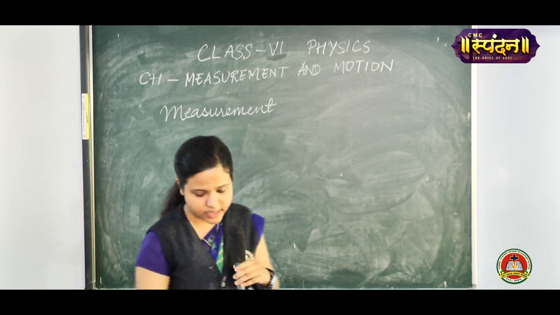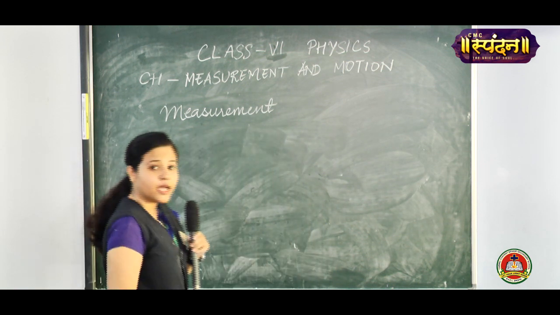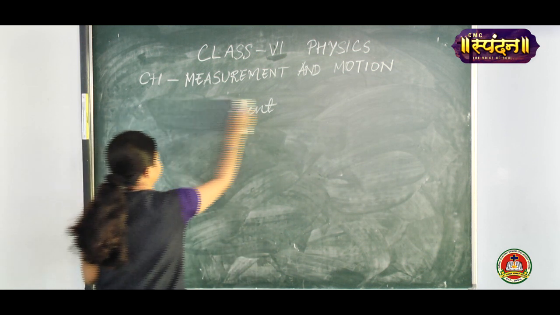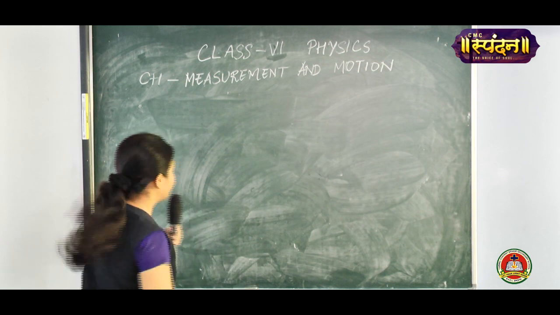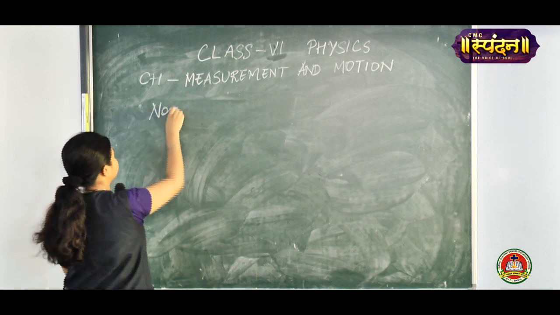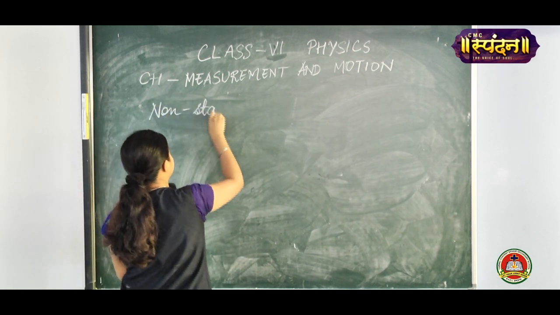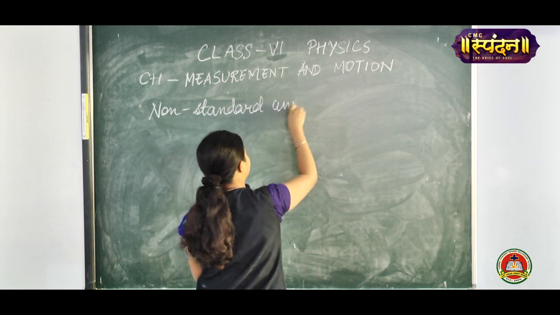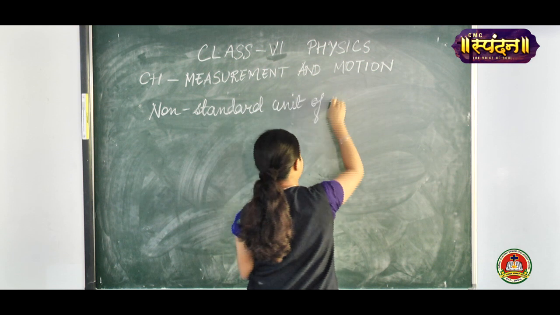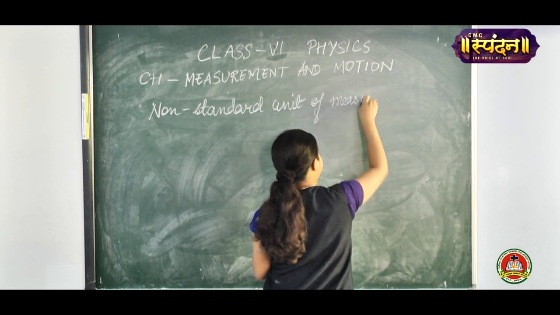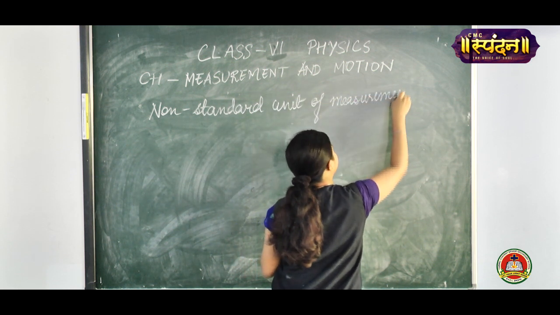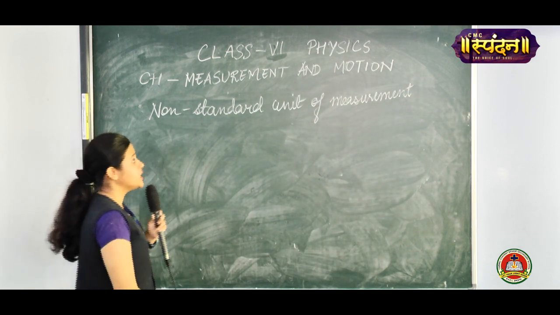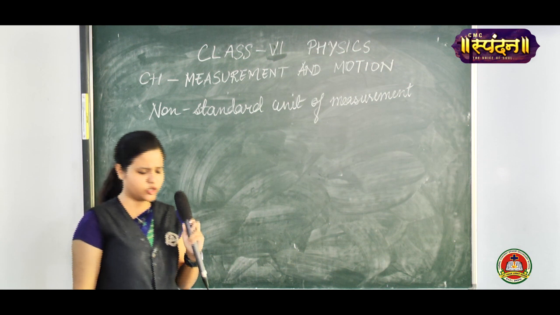Now, next we will understand non-standard units of measurement. There are many non-standard units of measurement.